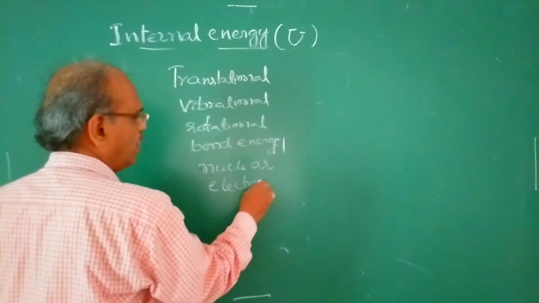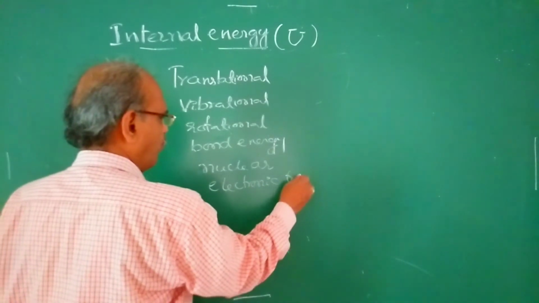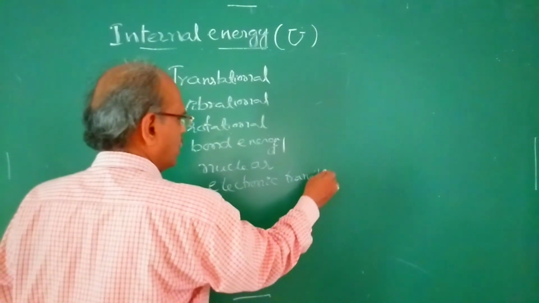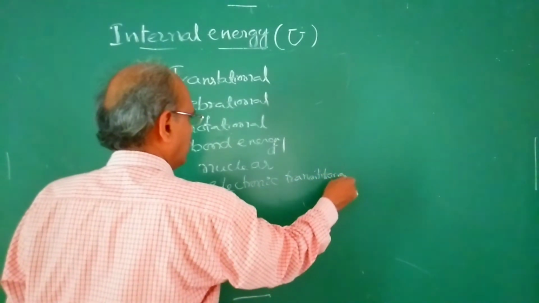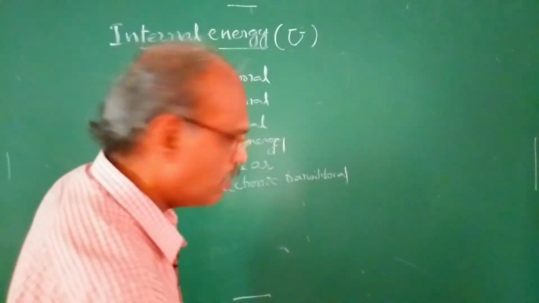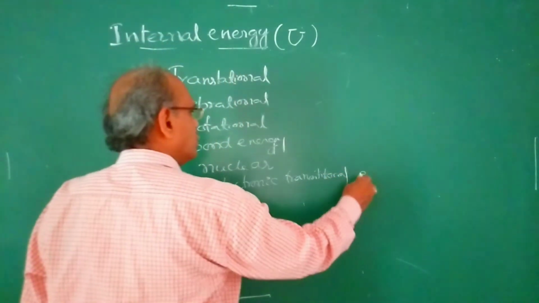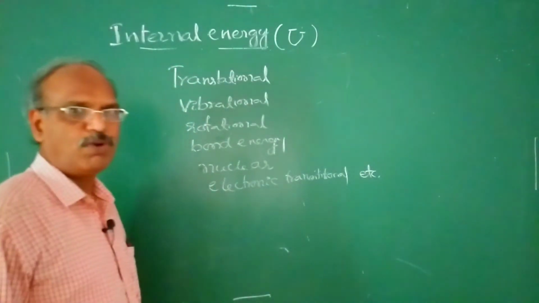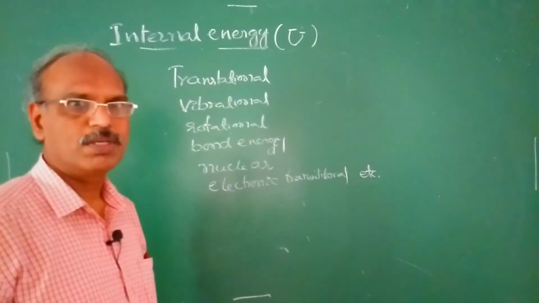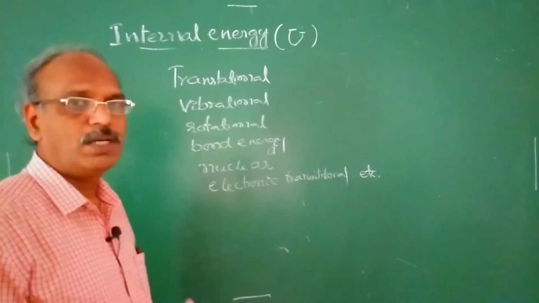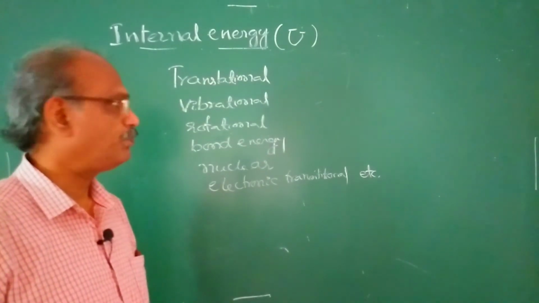There are several forms of energies in a system. So the sum of all these energies is said to be the internal energy of a system.